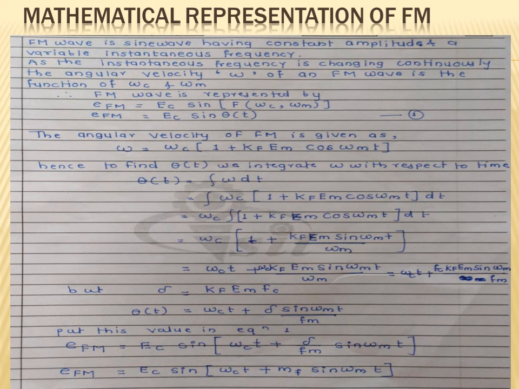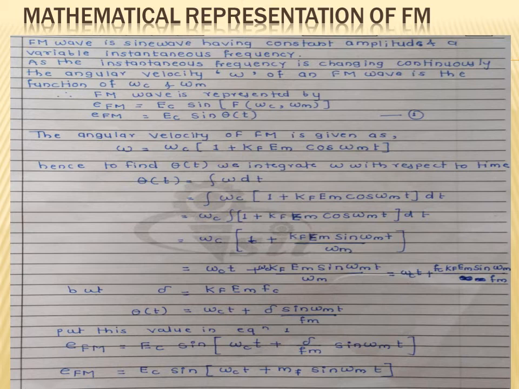Next one, it is the mathematical representation of your FM wave. This FM wave is the sine wave having constant amplitude and a variable instantaneous frequency. As the instantaneous frequency is changing continuously, the angular velocity omega of an FM wave is a function of omega c and omega m.